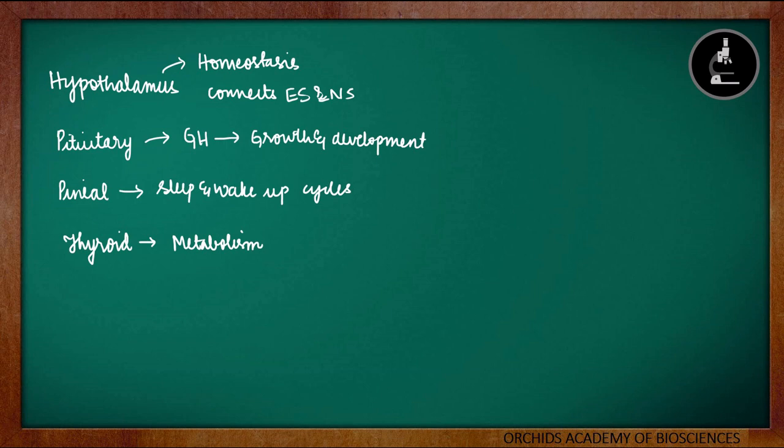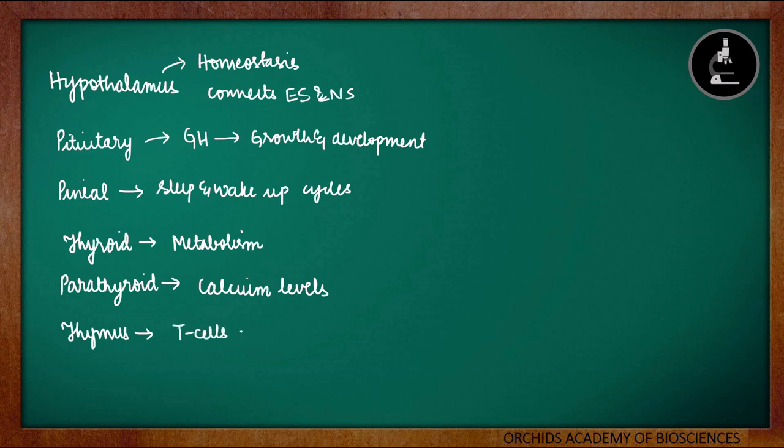So in general, we get an idea that the hormone should be produced in precise amounts. It should not be overproduced also in our body and should not be produced in lesser amount also. After thyroid gland, we discussed about parathyroid glands. The parathyroid gland is responsible for the regulation of calcium levels in our body. Then after parathyroid, we discussed about the thymus gland, which is present in front part of the chest and in between your lungs. The thymosin hormone, which is produced by the thymus, is responsible for the stimulation of development of the T cells, and T cells play a very important role in the immune response.